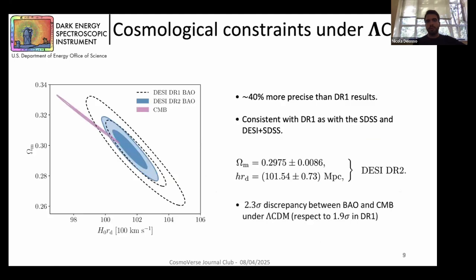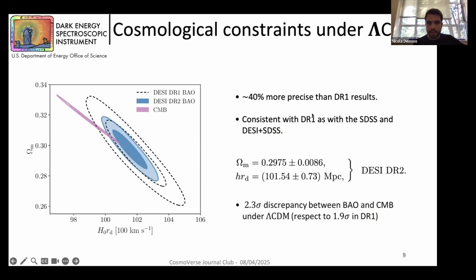So let's take a look now at the cosmological constraints, starting from the ones obtained under the ΛCDM assumption. If we consider only BAO, we can just probe omega matter, the matter density, and this combined parameter H0 rd.